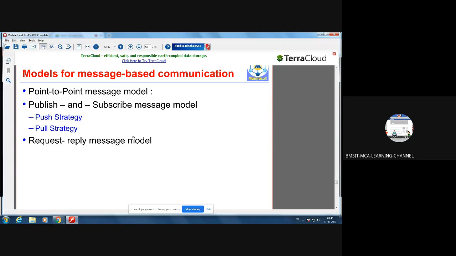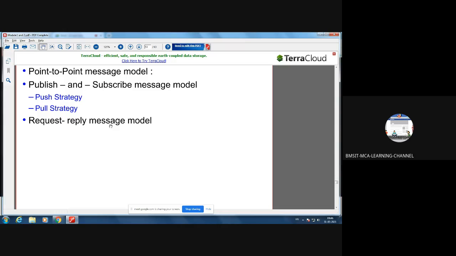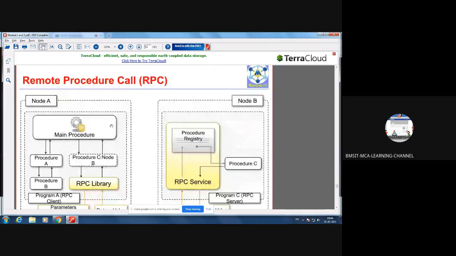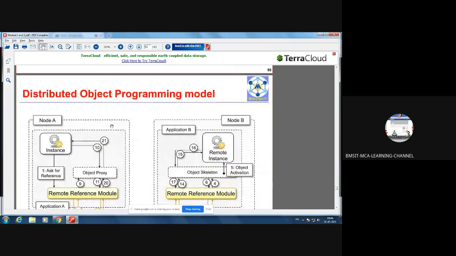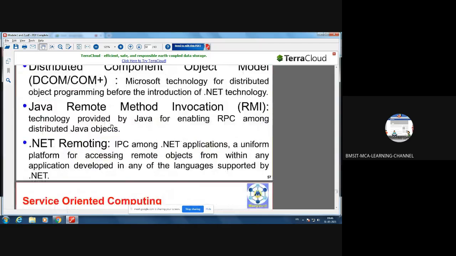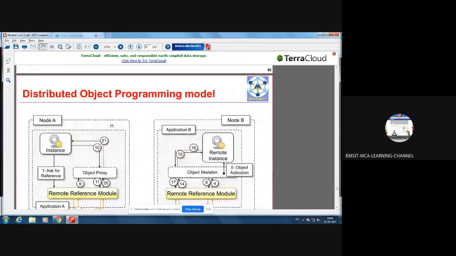Then the publish and subscribe message model. With that we'll see what is push strategy and pull strategy. Then the request reply message model. Is it given here? Okay, I'll tell you. It is not in the PPT. I'll tell you.